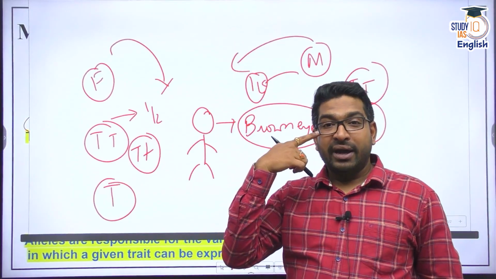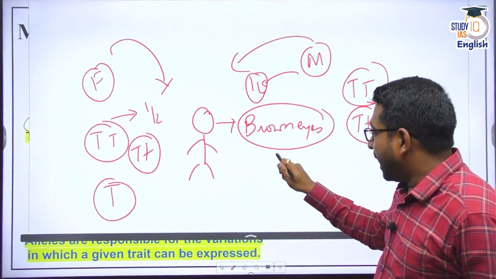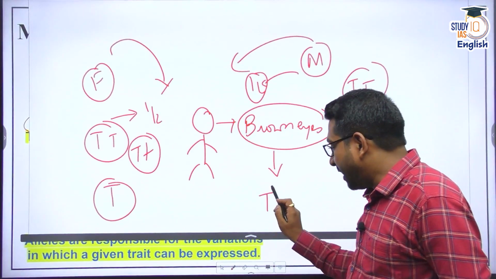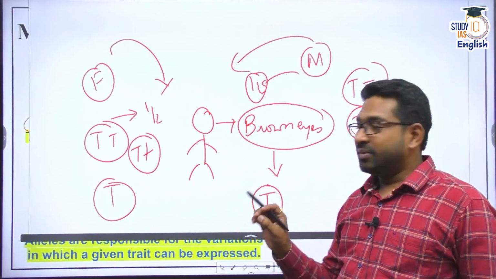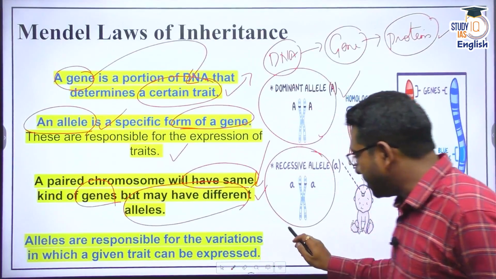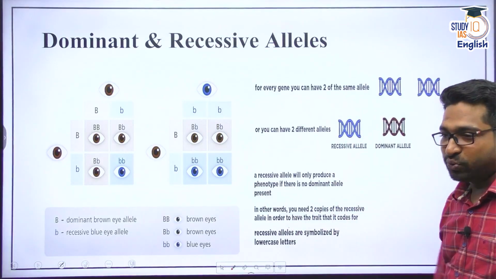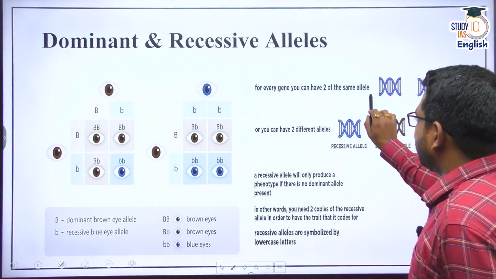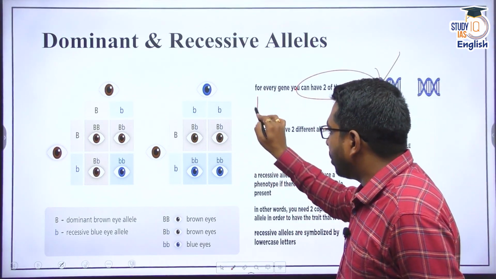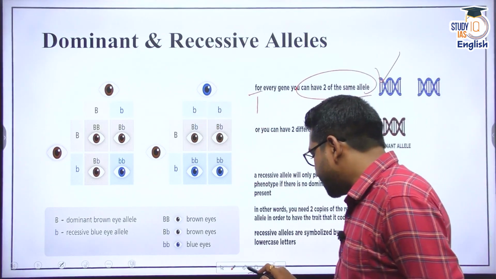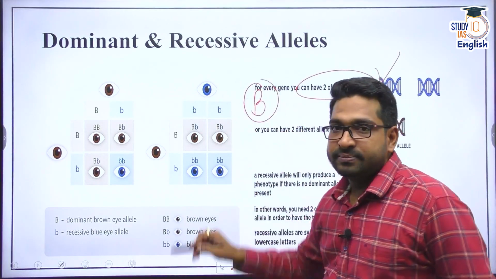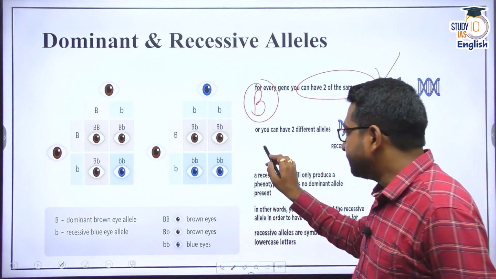All right. So how would I get brown eyes? Brown eyes means I would have the allele for brown eye to be dominant. Now if I have this allele, then brown eye would be expressed. Now if you're not able to understand this, let me just explain through another example. As I told you, for every gene you have two alleles. Now that allele can be a dominant allele. It is written here as B, for brown. I am expressing the dominant allele in capital, and I am expressing the recessive allele through a small letter.